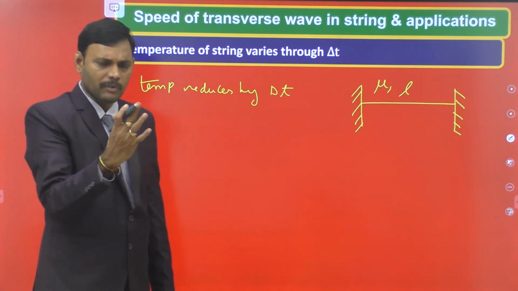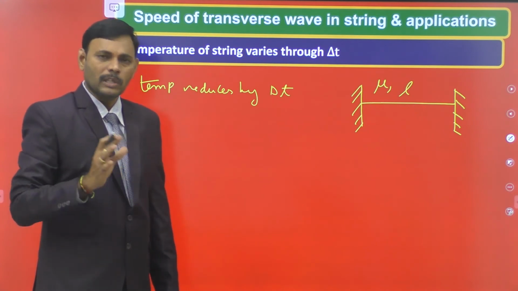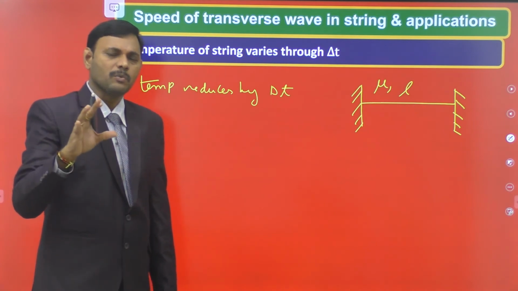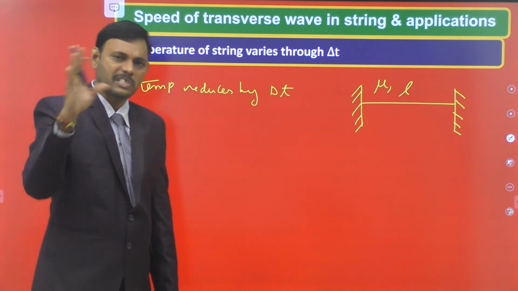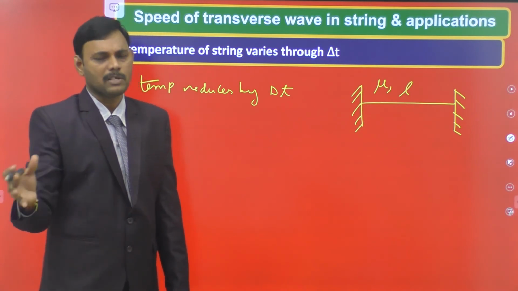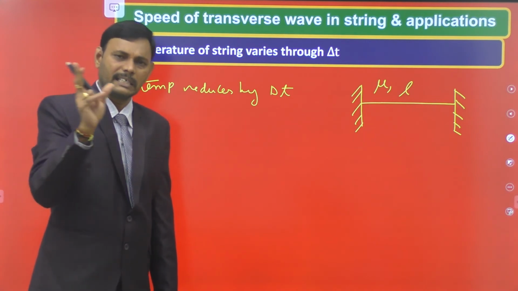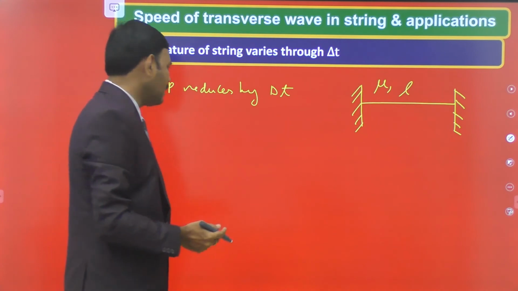Due to the presence of the rigid supports, that contraction is not possible, so it is assumed to be extended by the same contracted length. So the contracted length is considered to be the extended length.